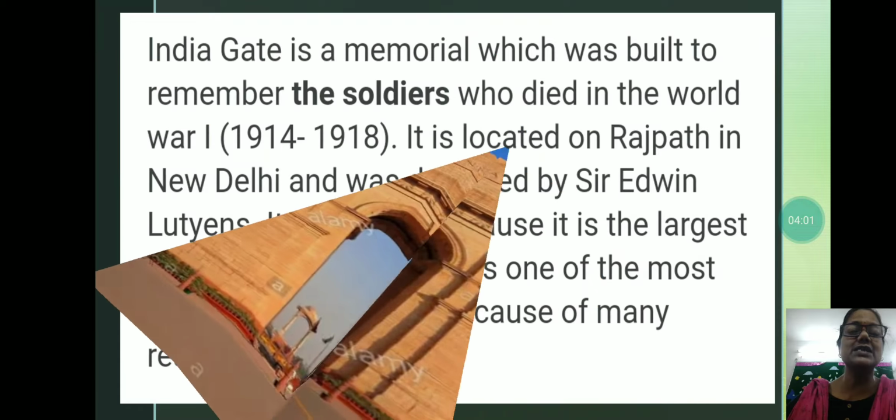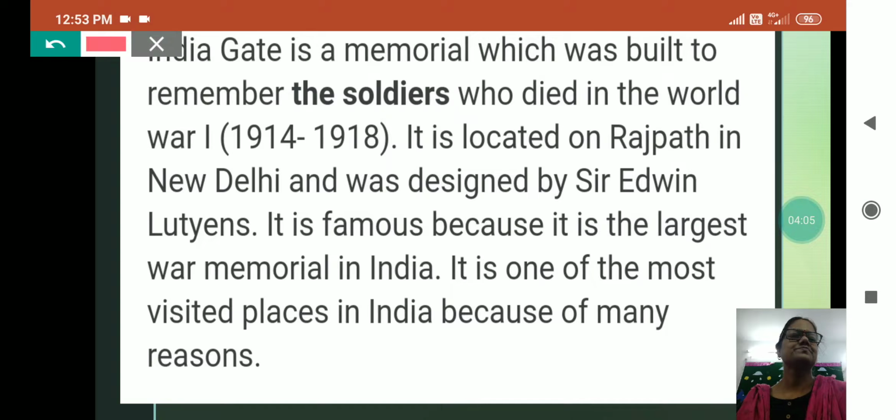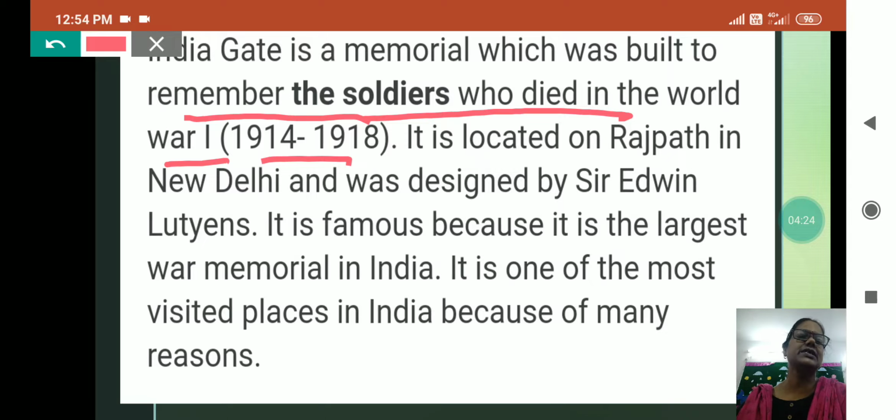Now see, a few sentences are here. India Gate is a memorial which was built to remember the soldiers. What is a memorial? These are the buildings which we keep to remember someone. Okay? The soldiers who died in World War I, 1914 to 1918.